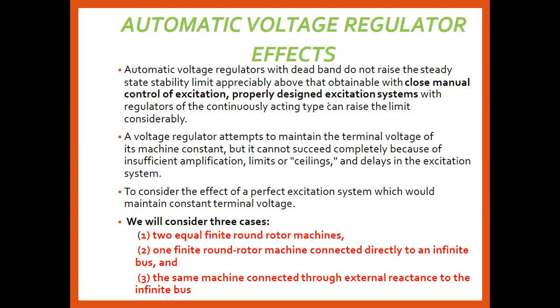A properly designed excitation system with a regulator of the continuously acting type can raise the limit considerably.